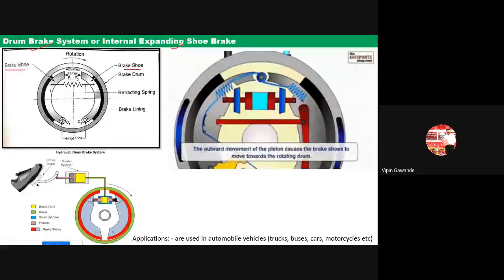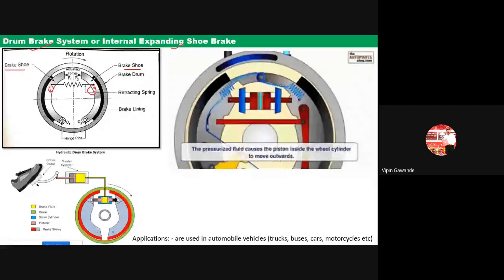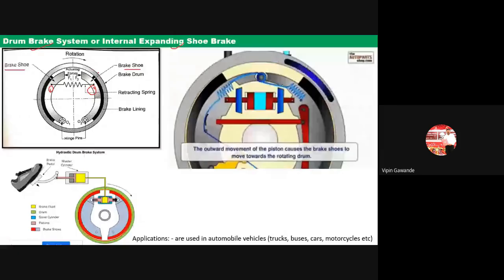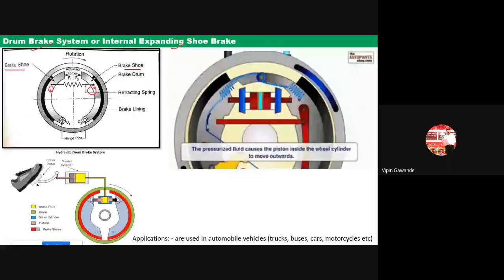So there are two shoes here. This is one here and another here. So this is the brake shoe. After that, this is our brake drum. This outer part is called the brake drum. If you see here in this animation, this rotating part is called what? The brake drum. It is rotating.